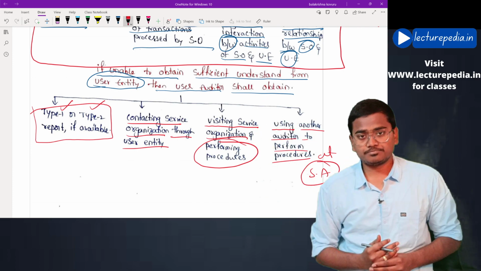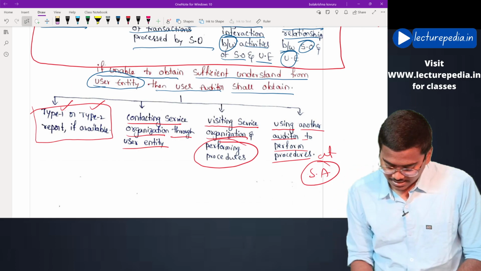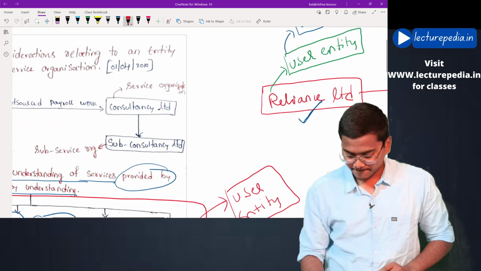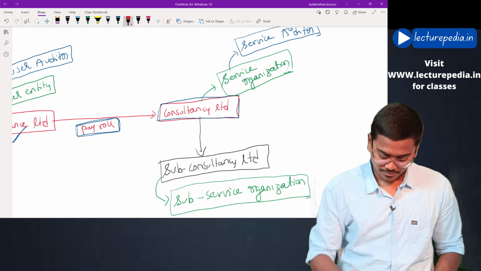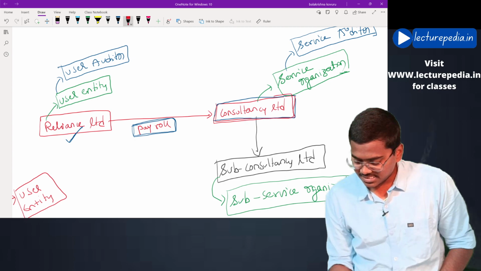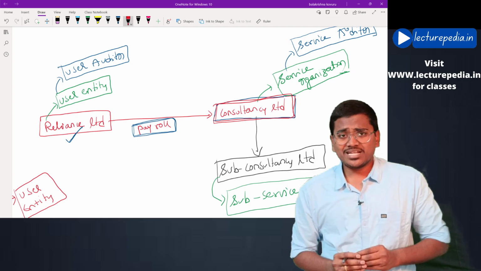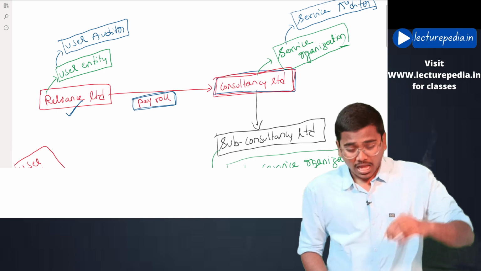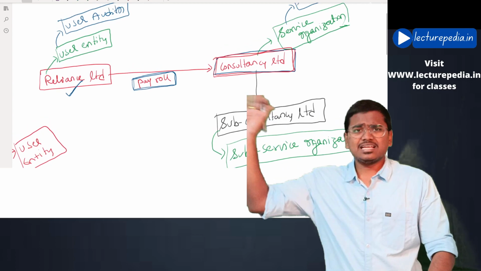Now let us discuss these type 1 and type 2 reports. What are they? See, here is our service organization by name Consultancy Limited. This Consultancy Limited will be providing outsourced services not only to Reliance Limited. Apart from Reliance Limited, it will be providing services to various other organizations.